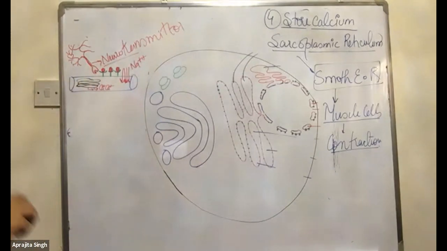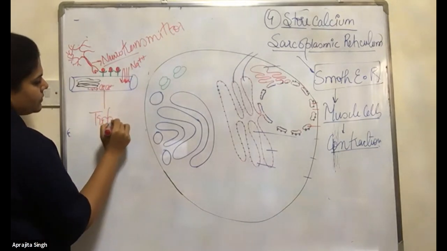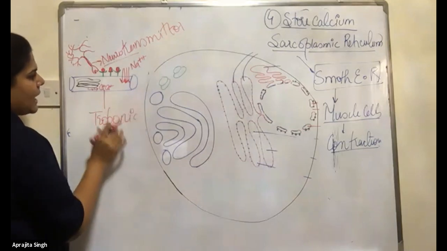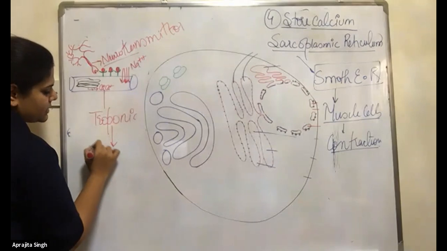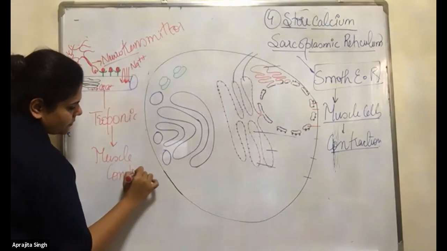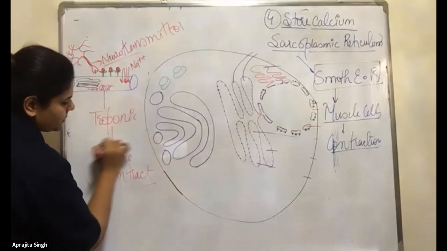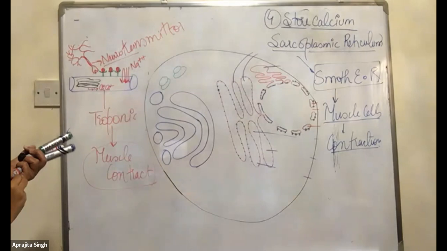This calcium will bind to the troponin, and the muscles contract. This is the whole process, happening in the cell only.